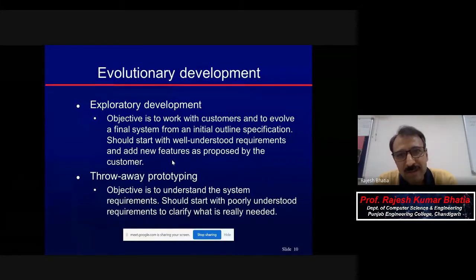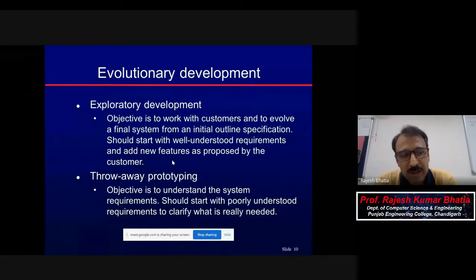Mainly, I think we discussed that for R&D projects this prototyping is useful. Throwaway prototyping may be useful because no such system exists and you have to start from zero. With a few iterations, you will come to know that you are going in a wrong direction.